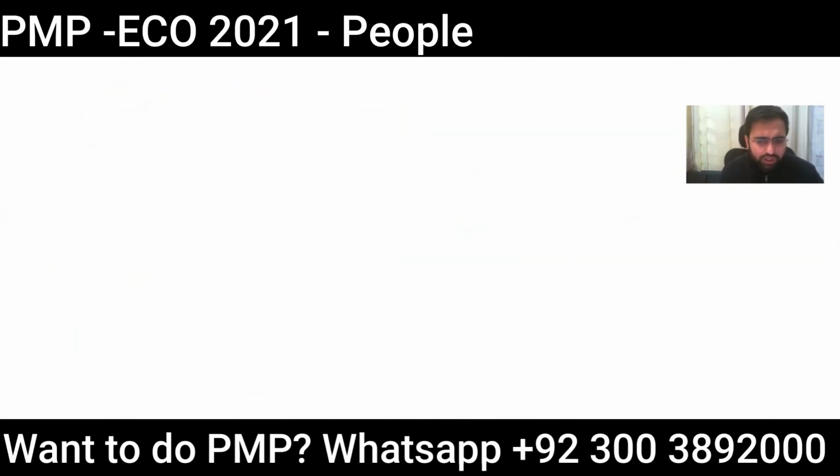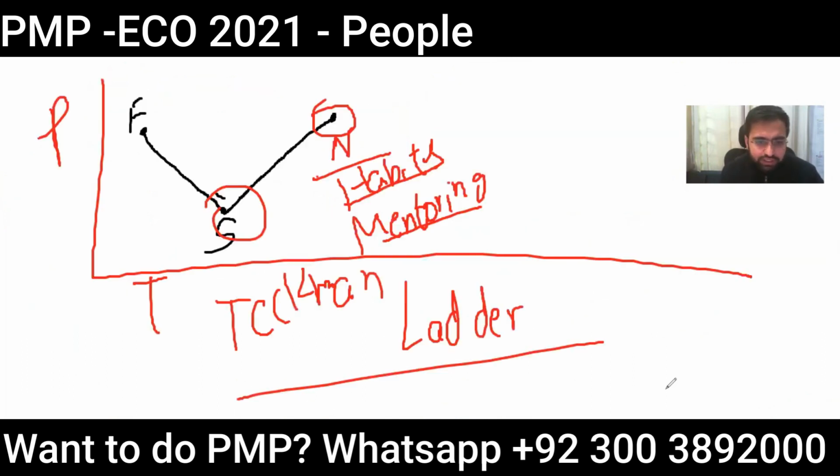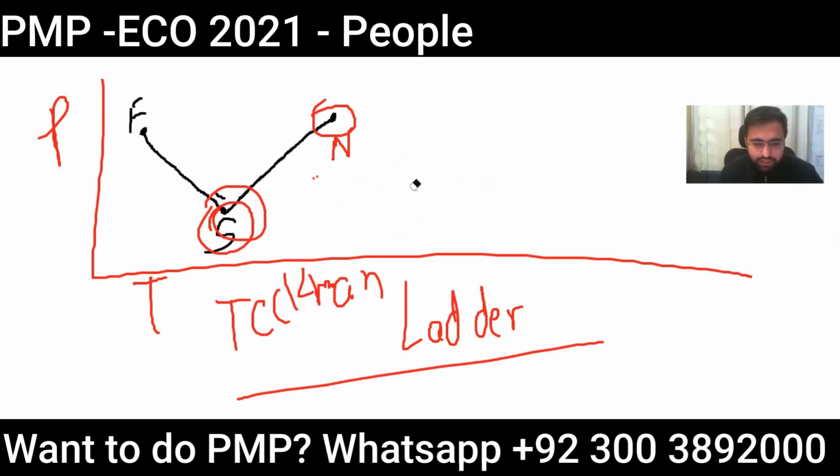Let's not go into that. Active listening is more towards the storming stage. Active listening and emotional intelligence play more of a role towards the storming stage. So now let's move towards the highest stage of team management, and that is of course the performing stage.